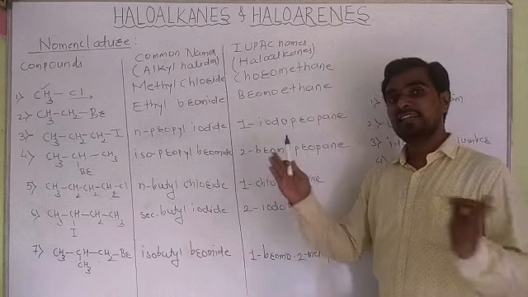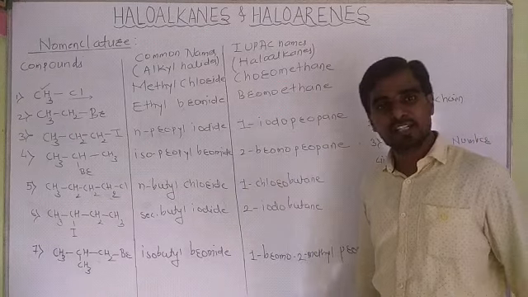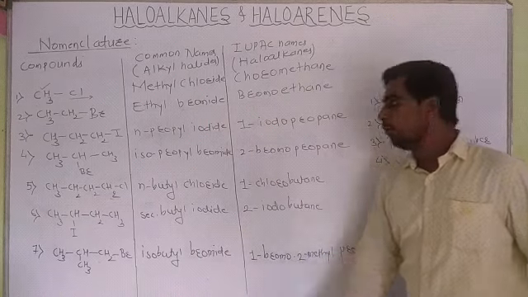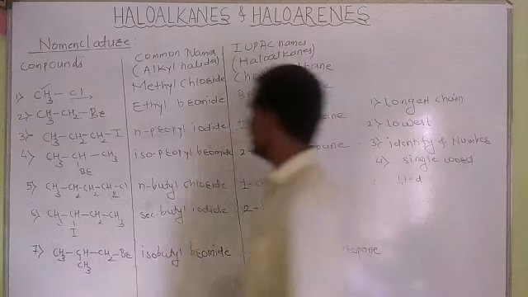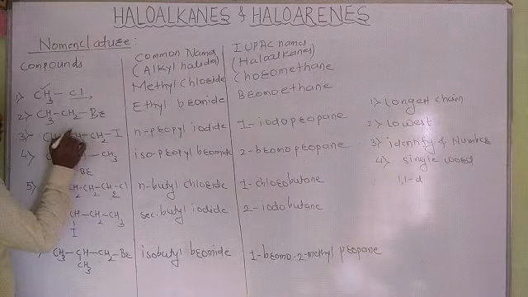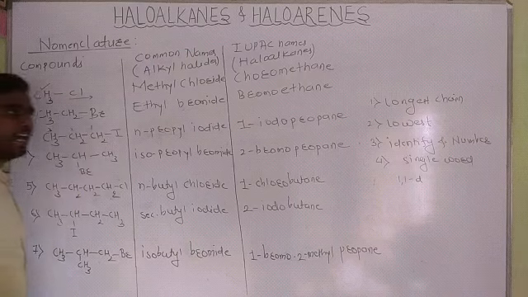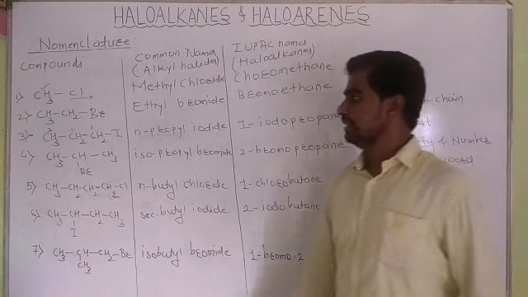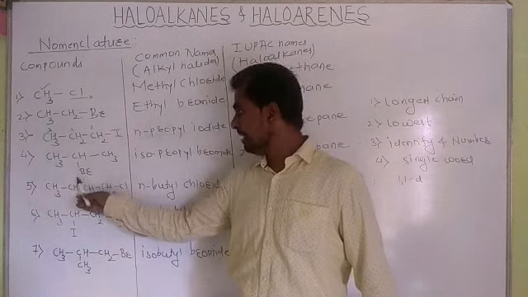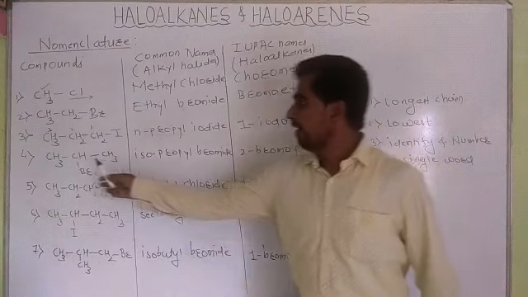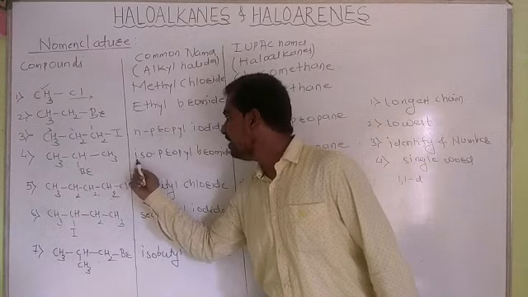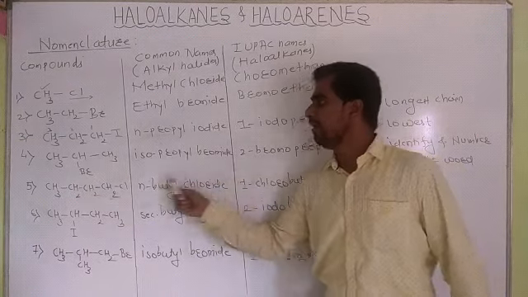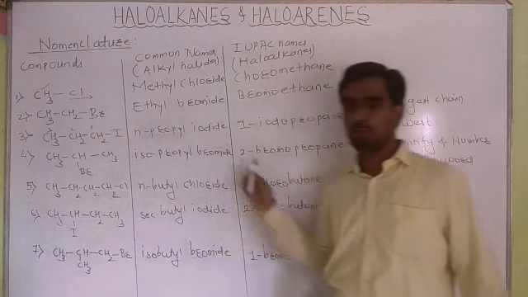Here comes the chain of three carbon atoms, hence we have to give the numbering from that side where the functional group gets the lowest number. Hence we give the numbering from this side, 1, 2, 3. Hence its IUPAC name is 1-iodopropane. Next one, CH3CHBrCH3. On the second carbon there is the CH3, hence we use the prefix iso. There are three carbon atoms, hence propyl, and for bromine, bromide: isopropyl bromide.